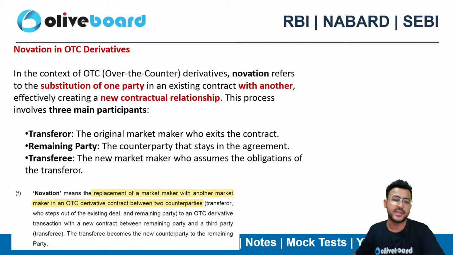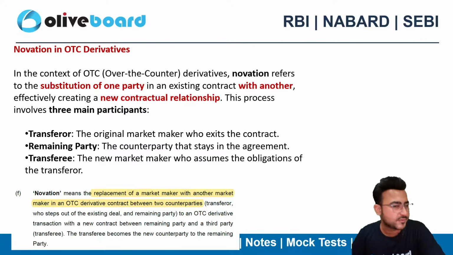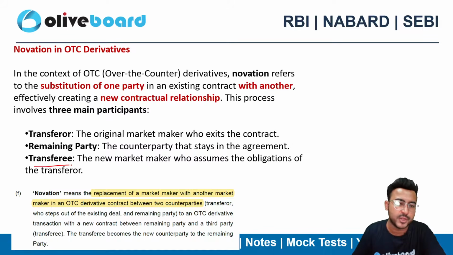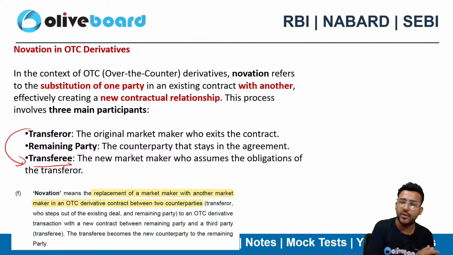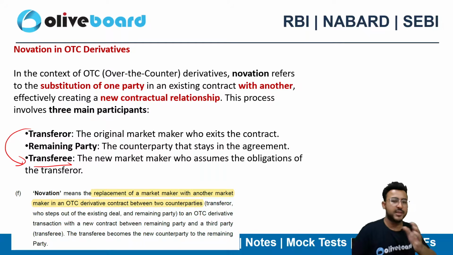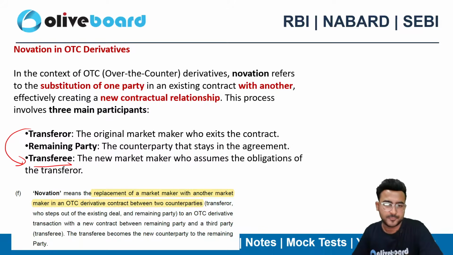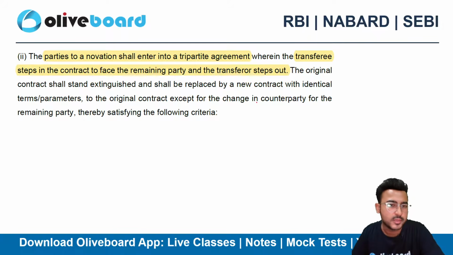We are having three parties: transferor, remaining party, and the transferee, right? So the transferor is going out, the remaining party stays in, and the transferee is the new party coming in. So this is called novation. That is something new in the contract. Earlier the transferor and remaining party were in the contract. Now the transferor is transferring the contract to the transferee. Okay. So obviously there is a substitution of one party and a new contractual relationship is going to get established.